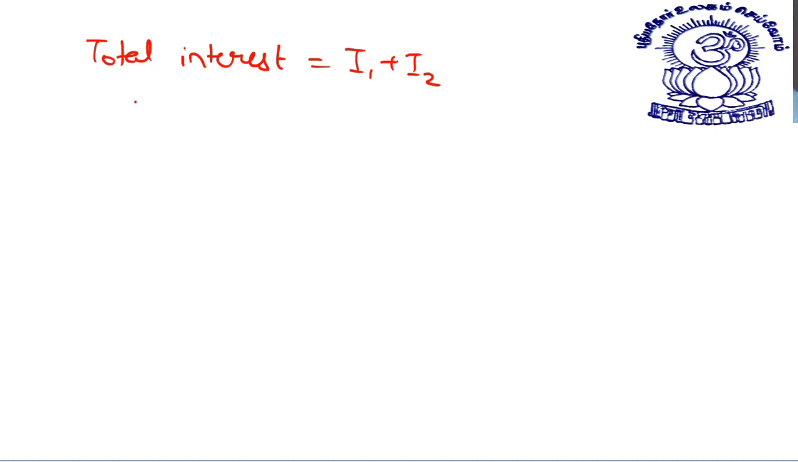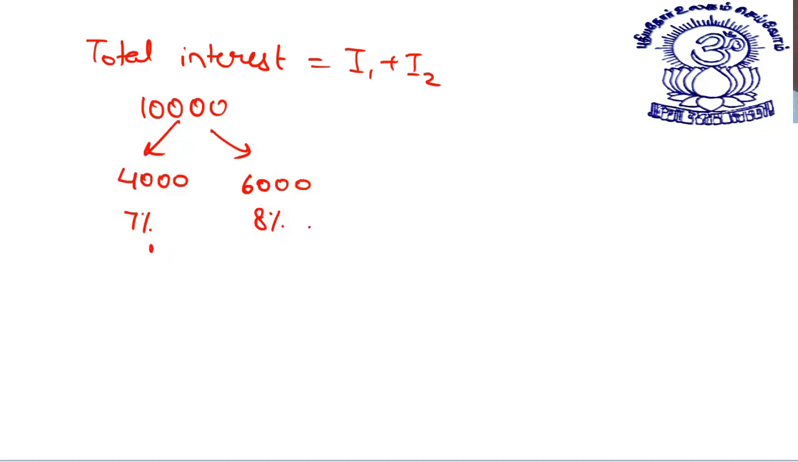Suppose I say that I have 10,000 rupees. Okay, what I do, I divide this 10,000 rupees into parts of 4,000 and 6,000. Let's say somebody tells me I divide this into 2 to 3, then it becomes 4,000, 6,000. Then on this part, I charge the interest at the rate of 7%. On this part, I charge the interest at the rate of 8% per annum. Now I'm being asked to find the total interest for 2 years.